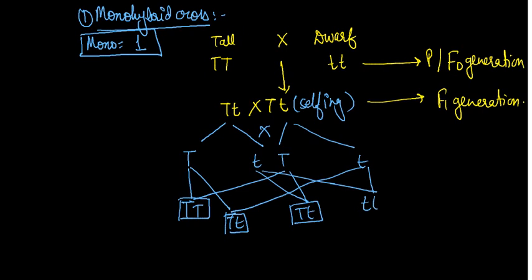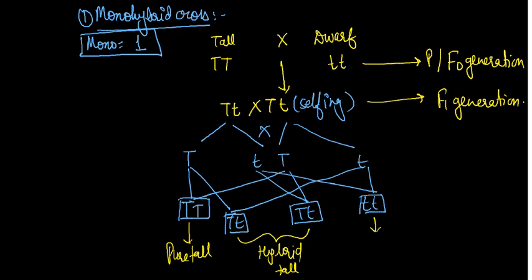If you see, this one is pure tall. These two are hybrid tall, and this one is pure dwarf. This generation is the F2 generation.